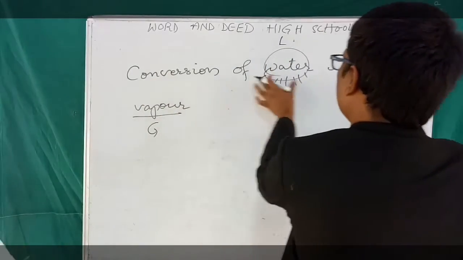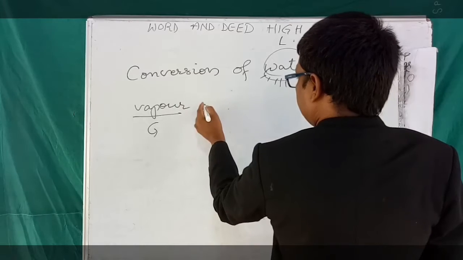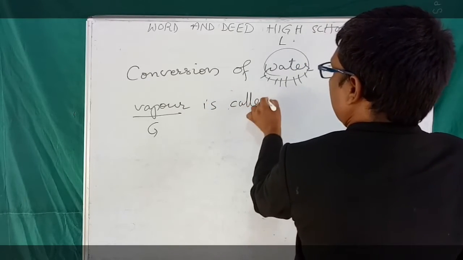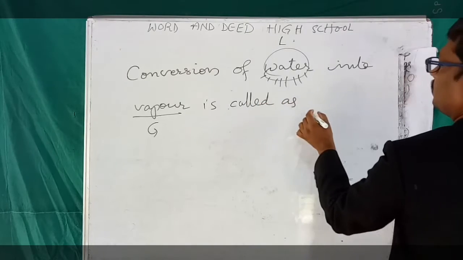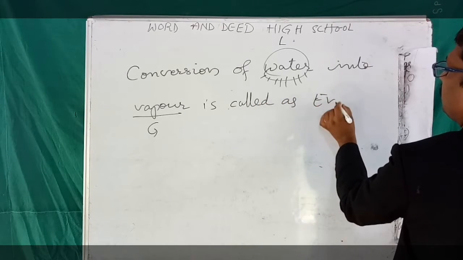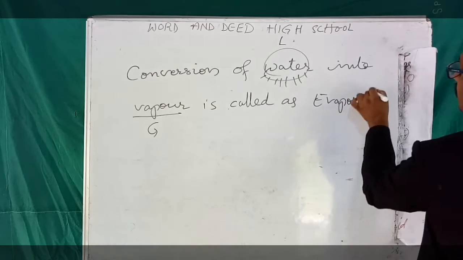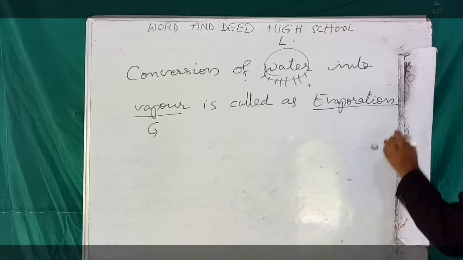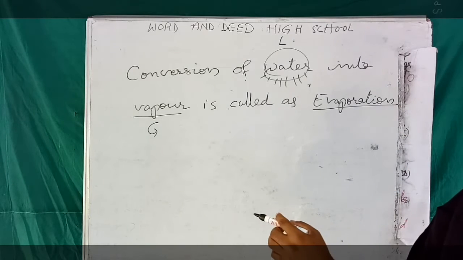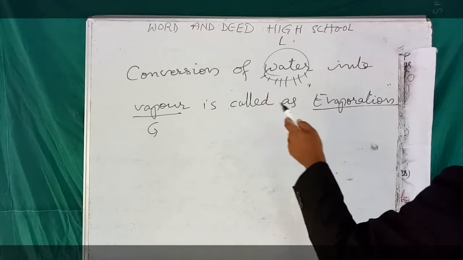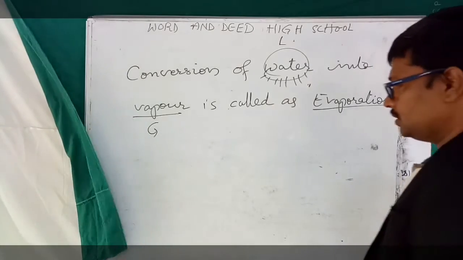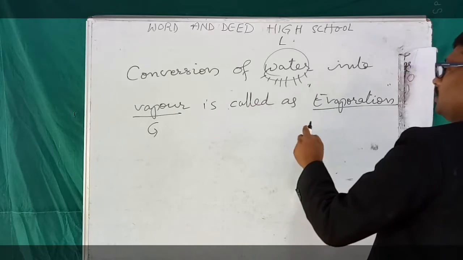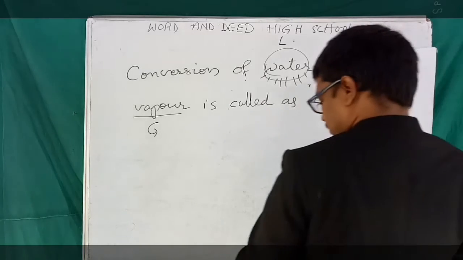So the conversion of water into vapor, this process is called evaporation. Evaporation is nothing but the conversion of water into vapor. Okay, students.